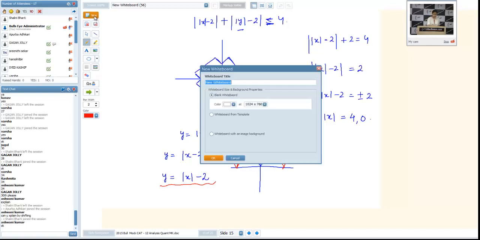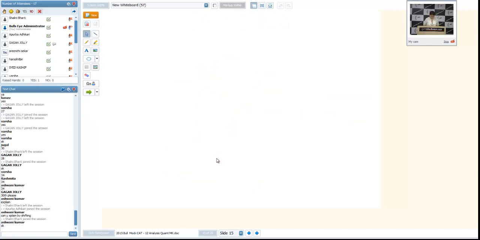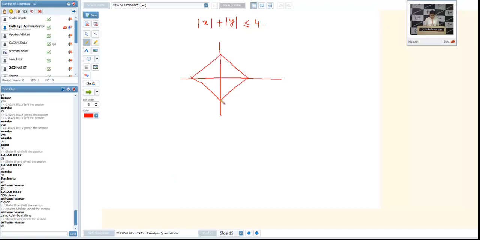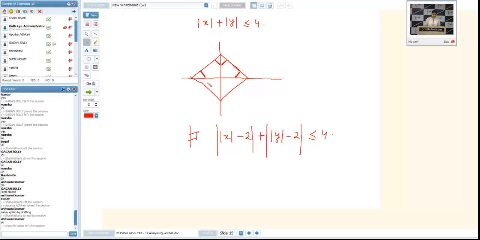Now, if I take the smaller version of the question, let us take this: mod x plus mod y less than or equal to 4. The graph I get is this. Now, if I shift the origin to 2, 2, I mean this way, the graph will move, and then by inserting the modulus sign here, my graph will become this. We are applying shifting here.